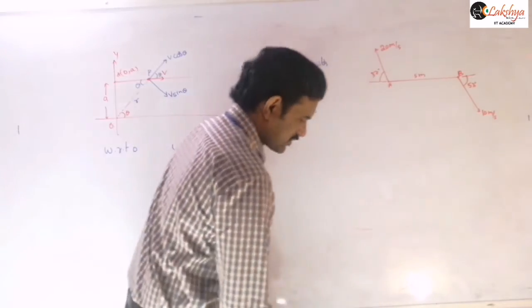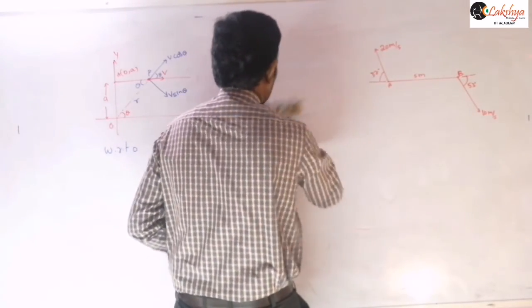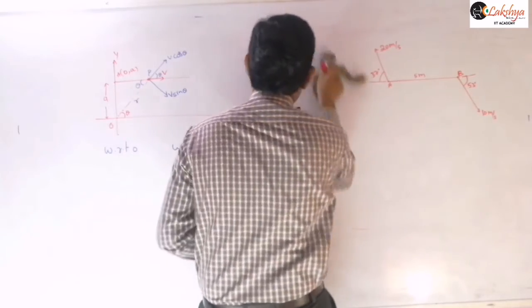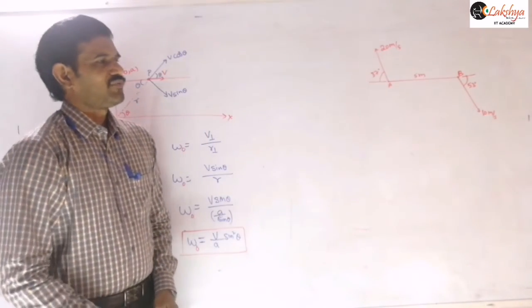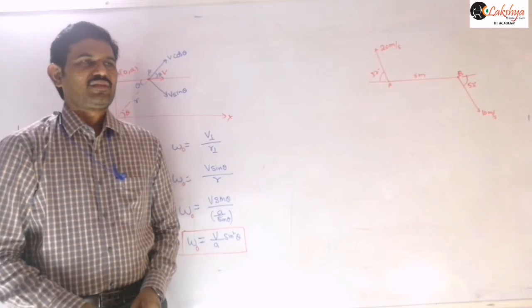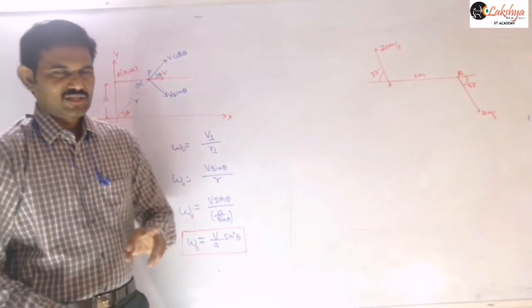Just that relative time period formula we need to apply here. They mention to find the time period of the satellite if it revolves in two conditions.